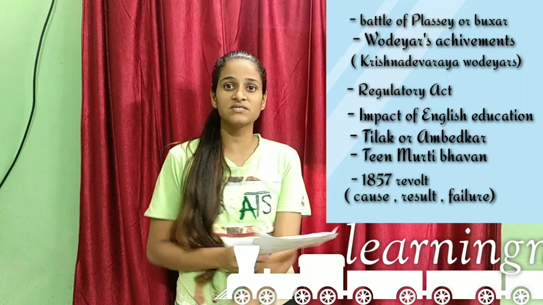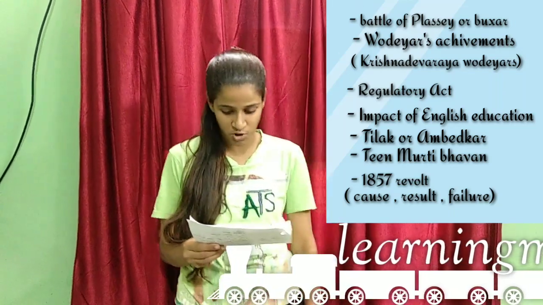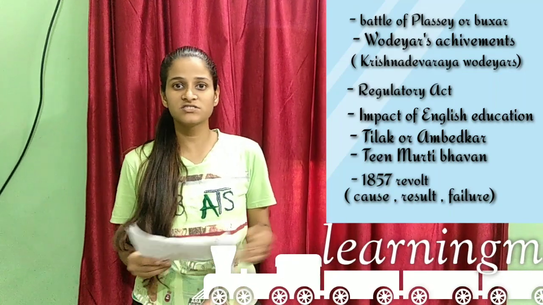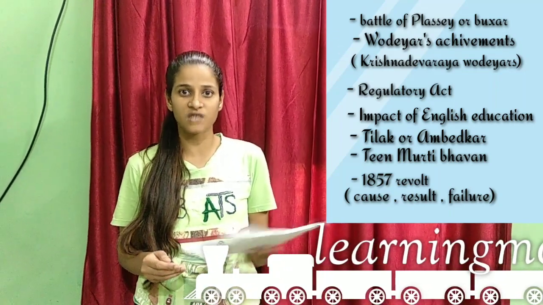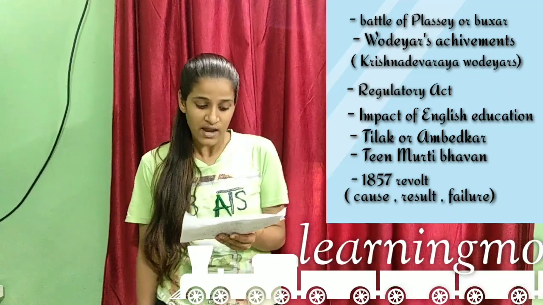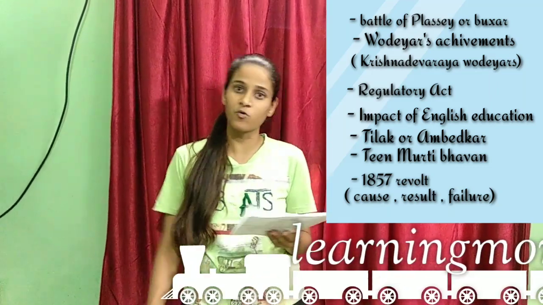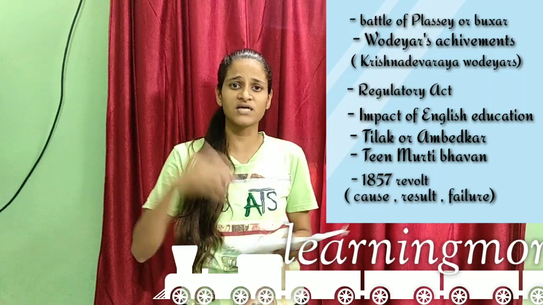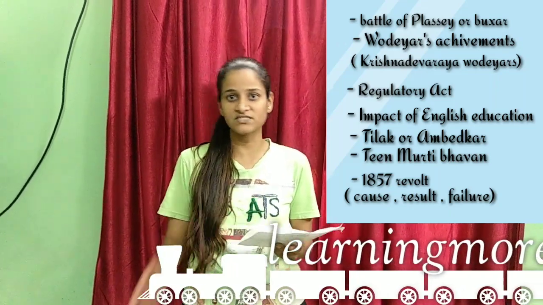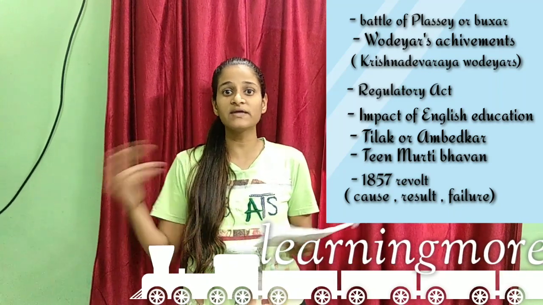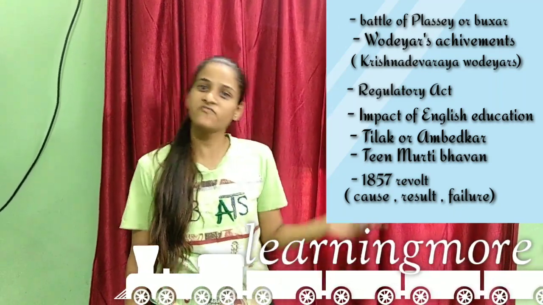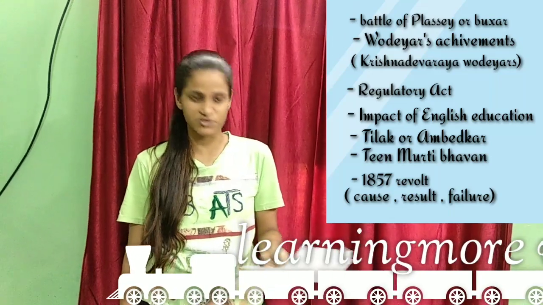And next, another question is Teen Murti Chowk, which is a monument built after the Second World War. So about Teen Murti Chowk they can ask. And next, the 1857 revolt. Here they can ask you the causes, results or outcome of the 1857 revolt, or why the 1857 revolt did not give us independence, or the failure of the 1857 revolt.